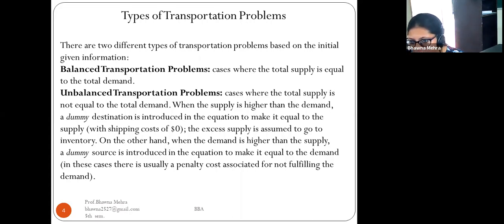Where the supply is higher than the demand, a dummy destination is introduced in the equation to make the demand equal to the supply. The excess supply is assumed to go to inventory. On the other hand, when the demand is higher than the supply, a dummy source is introduced in the equation to make the supply equal to the demand. In these cases, there is usually a penalty cost associated with not fulfilling the demand.